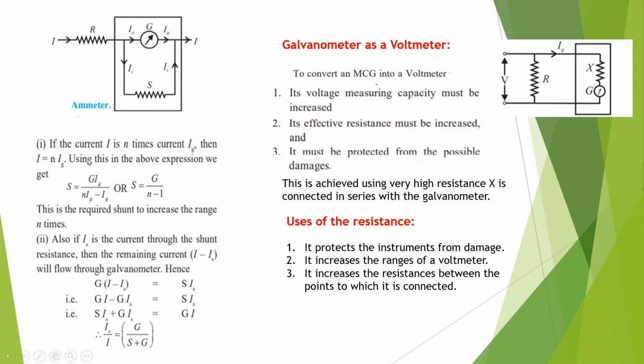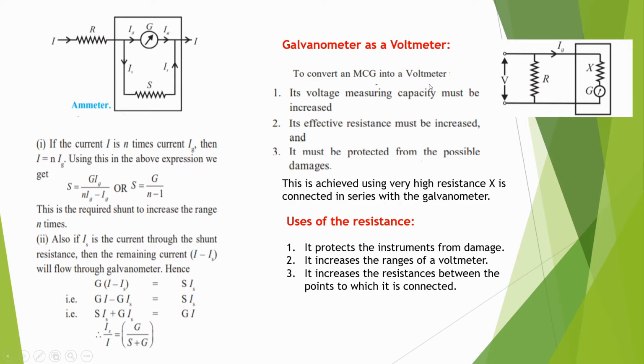Similarly, in the second part we will discuss how the galvanometer can be used as a voltmeter. A voltmeter is an instrument used for the measurement of potential difference between two points in an electric circuit.